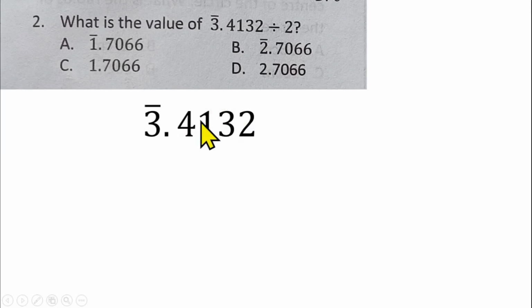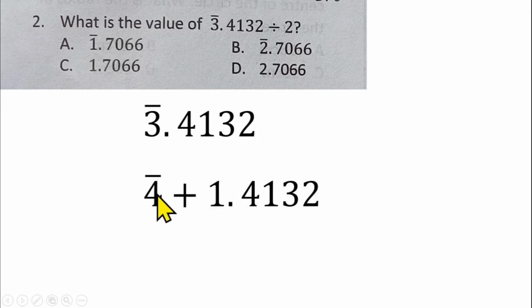So what do you do first? If you have to divide this by 2, because 2 cannot go in bar 3 straight away, you need to improvise by replacing this bar 3 with 2 numbers. One of them must be a number with bar, and the one with bar must be a factor of 2, so that 2 can go in it without remainder. The second number must be a positive number that, when you add it to the number with bar, gives us bar 3. That should give us bar 4 plus 1. So bar 4 plus 1 will replace bar 3 here.